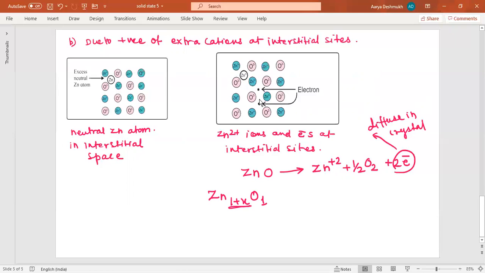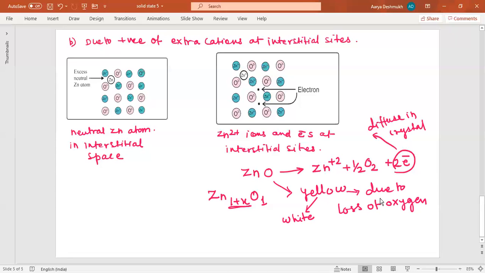So when ZnO is heated, it turns yellow, and this happens due to loss of oxygen. Whenever you heat zinc oxide, it loses oxygen, and due to this loss of oxygen, the ZnO looks yellow. When it is cooled, it returns to its original white color because it again combines with oxygen.